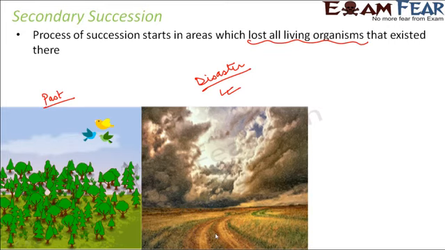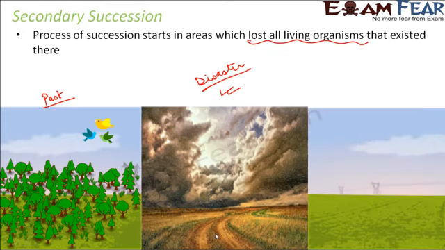But again over a long period of time, with gradual change, this area will again start to have living organisms, and you will again have some trees. Here you can see the greenery, that is, some plants have started existing, and then gradually more plants will also exist and the entire ecosystem will develop.